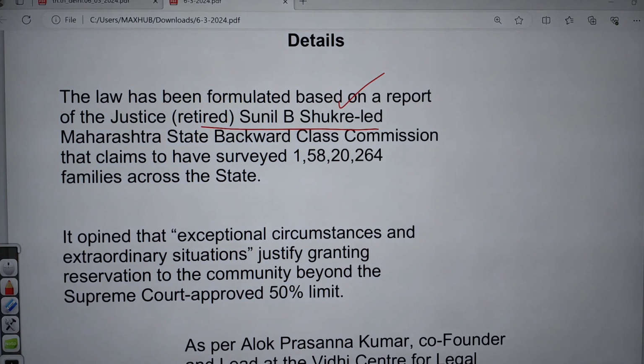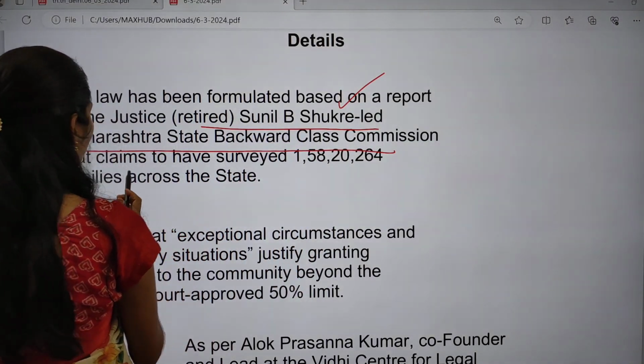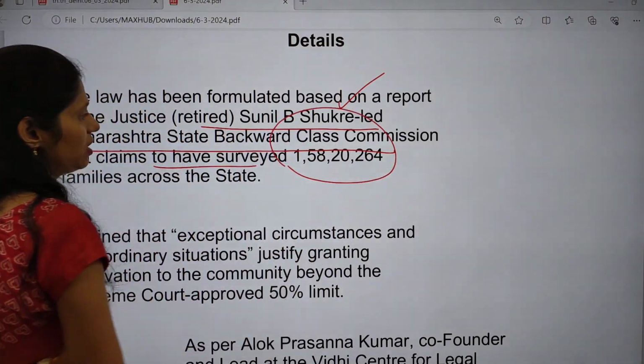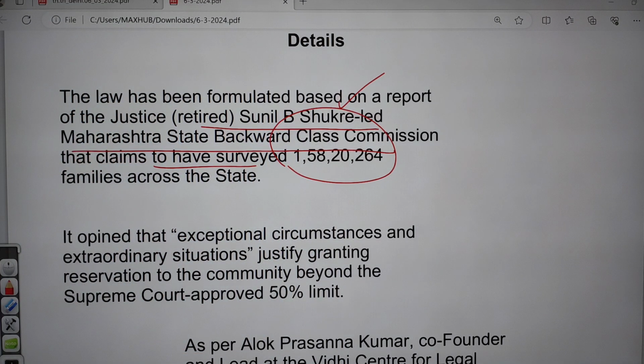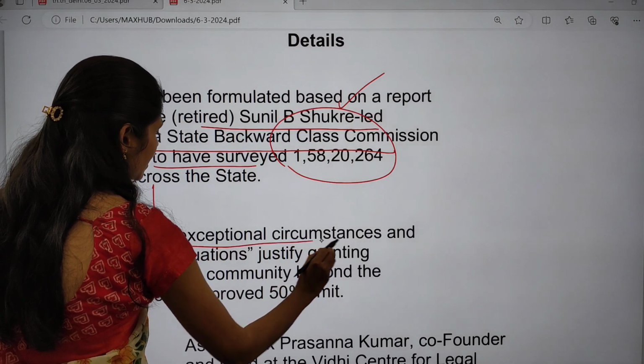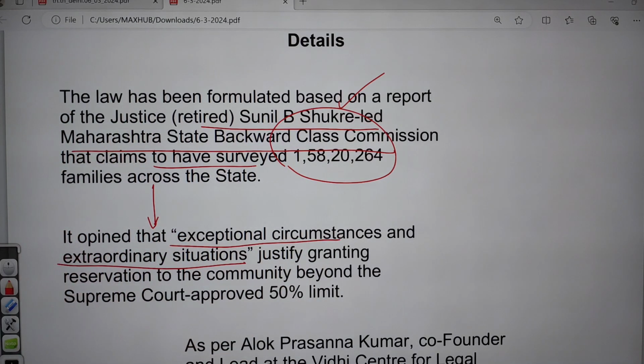This committee or report is related to Maratha reservation, so from that angle also you can expect a question. The Maharashtra State Backward Class Commission claims to have surveyed about 1.58 crore families, 2,64,000 families across the state, and finally they came up with an opinion that there are exceptional circumstances and extraordinary situations they are facing.